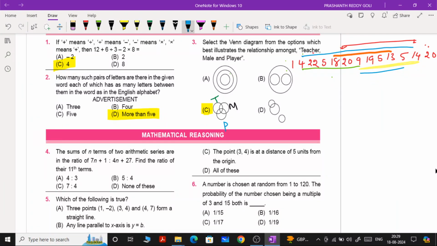See, some teachers are male, yes, true. Some males are players, yes. Some players are teachers, yes. Some players are male. So what does this indicate? A male person, a teacher, can be a male and a player. I hope you understood. That is the reason you can opt for this answer.